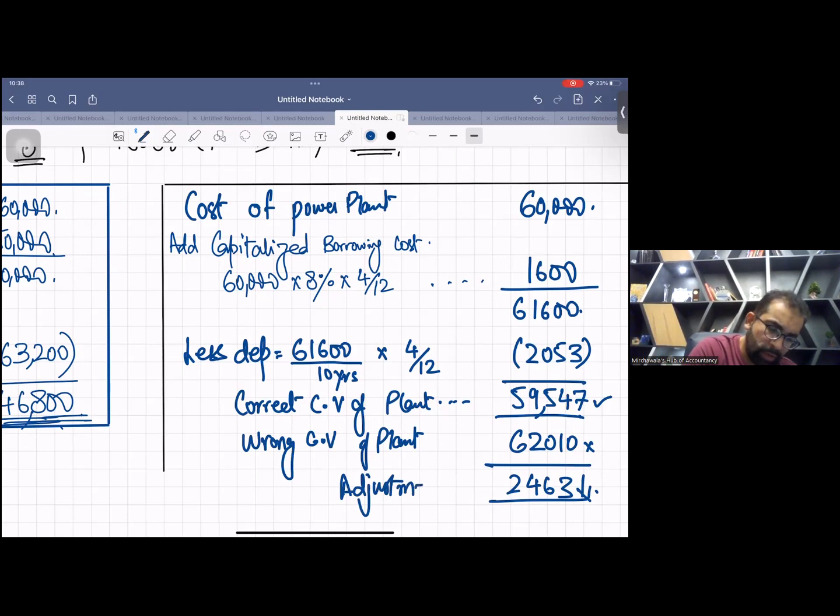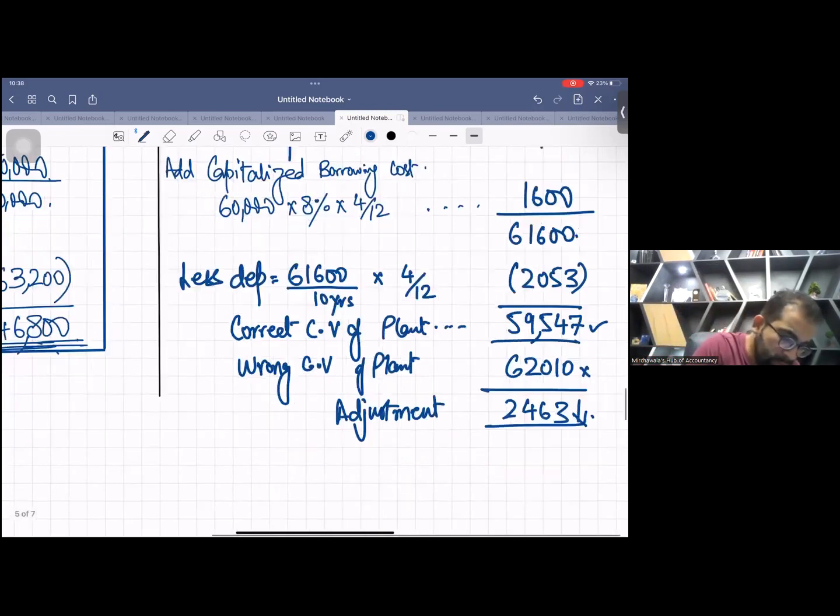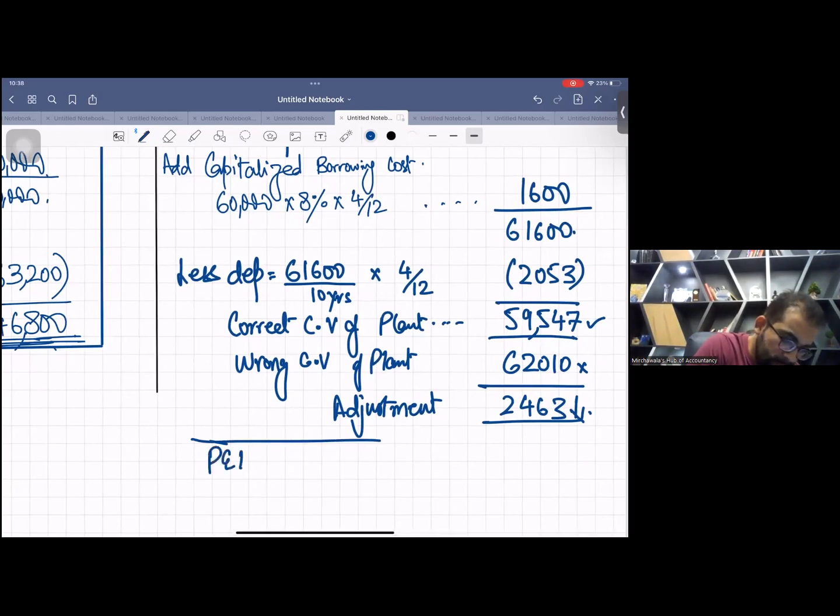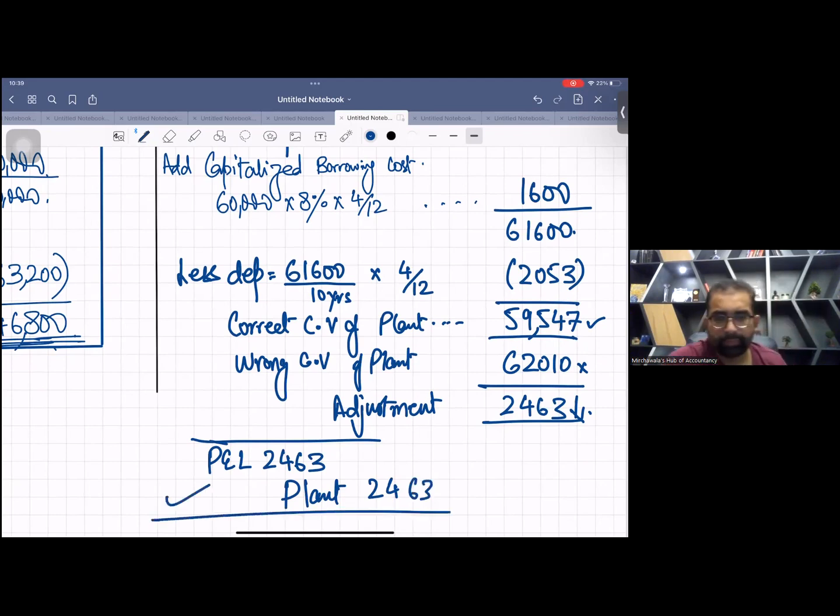And how are you going to adjust it? I already told you about the two mistakes. The first mistake was related to interest, which is an expense. The second is related to depreciation, which is also an expense. So obviously you will adjust this in P&L. Let me give you a shortcut entry, although entries are not required at all. The shortcut entry is P&L debit 2463 and plant credit 2463. That's it. Done.